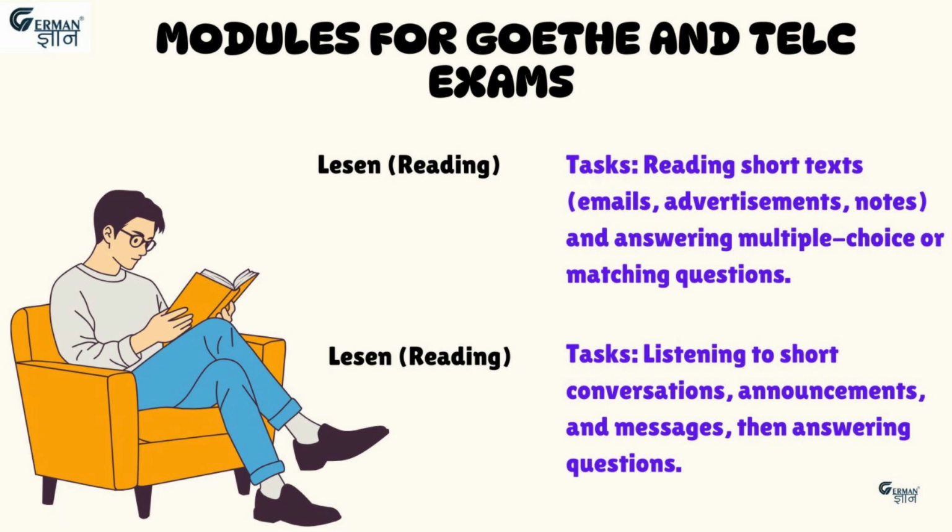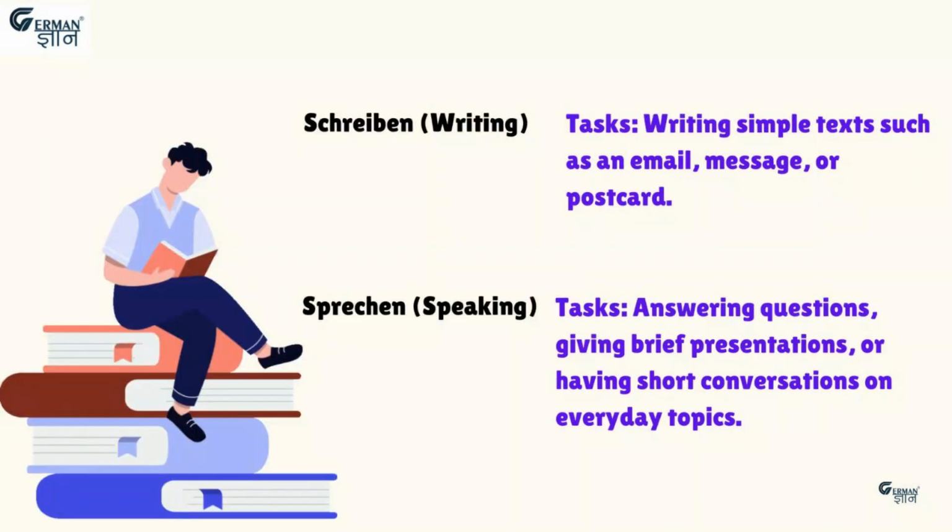The second module is Hören, that is listening. Again the duration is 30 minutes, and in this exam the tasks which you will get are listening to short conversations, announcements and messages, and then answering questions. Then the Schreiben module. So Schreiben is your writing module. Again the duration is 30 minutes, and in this exam you will get the task of writing a simple text such as an email, message or a postcard. Then for the Sprechen, the duration is 15 minutes. In this you will get the task of answering questions, giving brief presentations or having a short conversation on everyday topics.